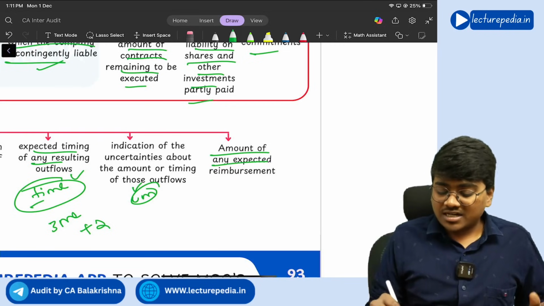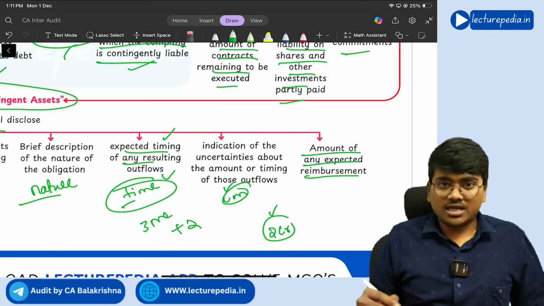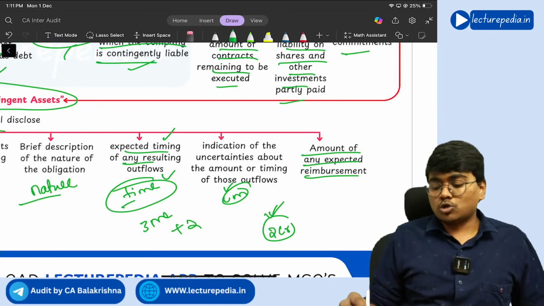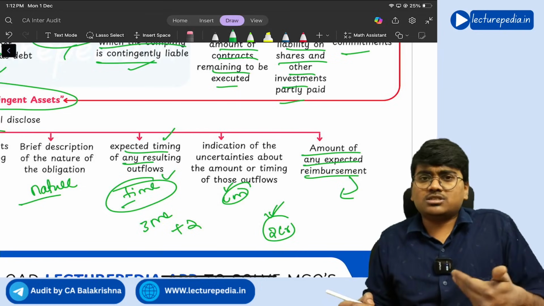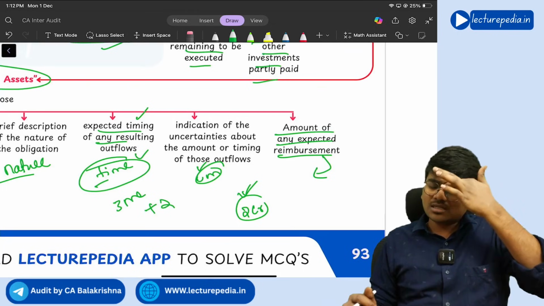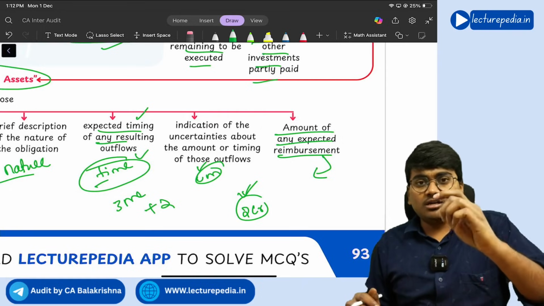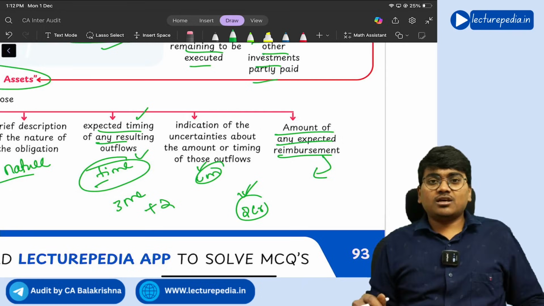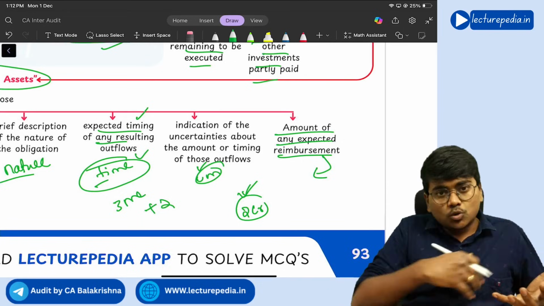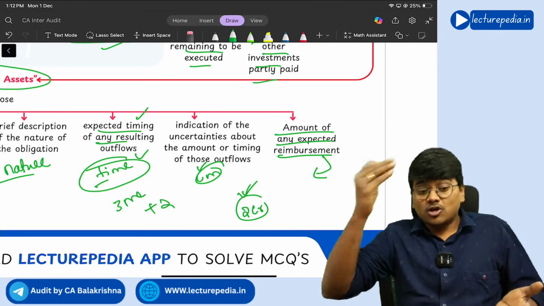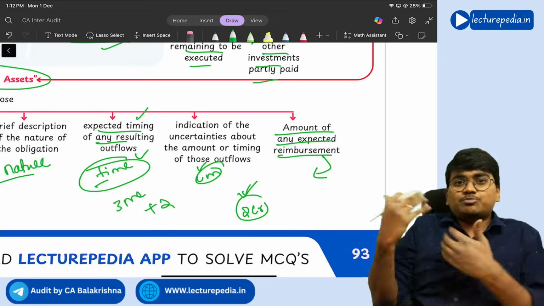Next, the amount of any expected reimbursement. So you have made a provision of 2 crores, meaning that you have to expend 2 crore rupees. Once you expend these 2 crore rupees, will you get any reimbursement? You need to see that also, you need to disclose that also. Generally this will happen if you are exporting goods to a foreign country, then the government will give cashback of the duties that you have paid, when you are importing and that imported goods you have manufactured in India and are exporting, then whatever import duty you have paid will be reimbursed by the government because you are exporting, right?